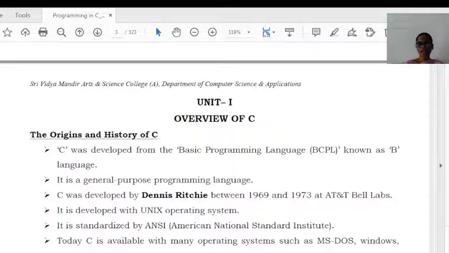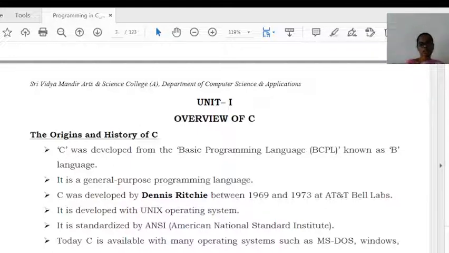C language was developed from an existing language, the Basic Combined Programming Language, BCPL, which is also known as the B language. So C is a general purpose high-level programming language. C was developed by Dennis Ritchie in the year 1969 at AT&T Bell Laboratories. Initially, C was developed with the Unix operating system, but nowadays C is supported on all types of OSs.